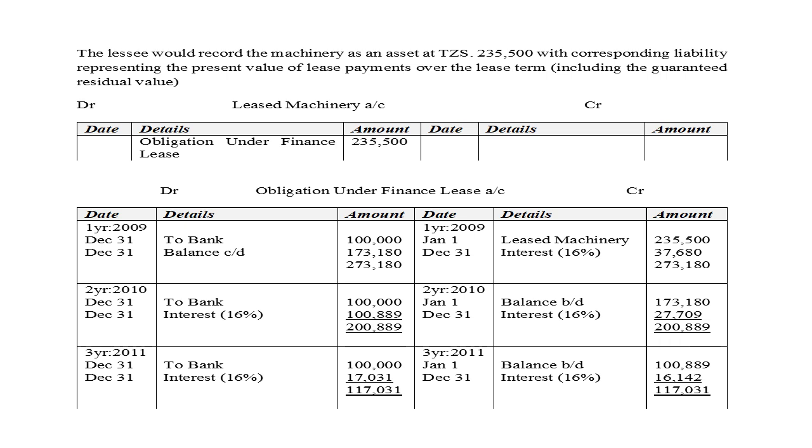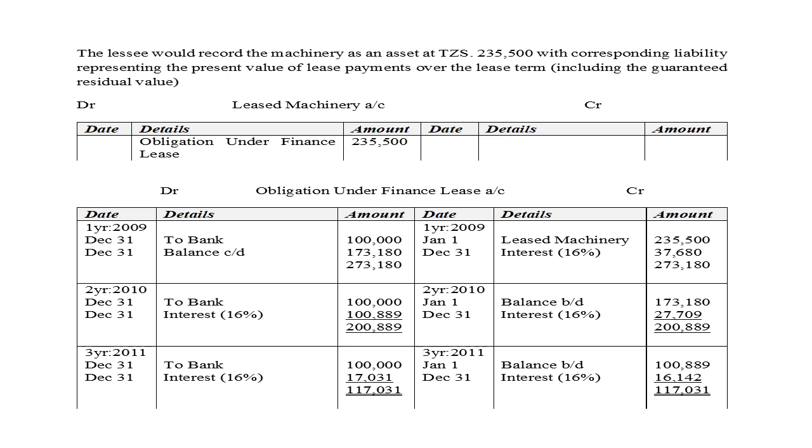So the lessee who gets that machine will bring that machine into their books of account. So in such case, we debit leased machine, and they will credit obligation under finance lease. So as a creditor, we credit with 235,500. But again, after the end of year 1, 31st December 2009, we will charge interest, which is 16%.